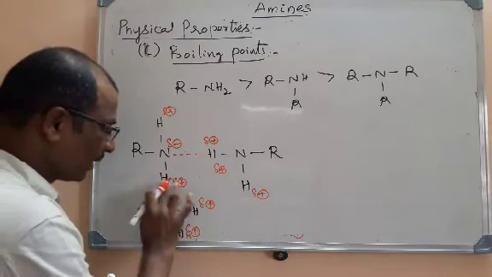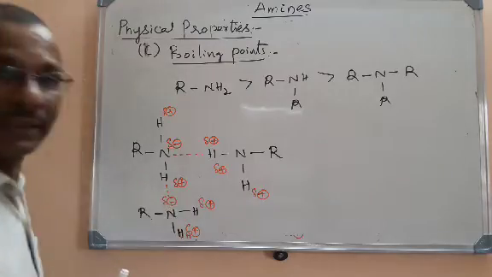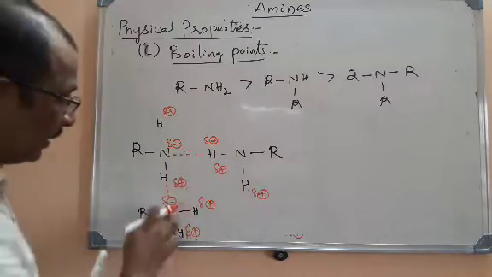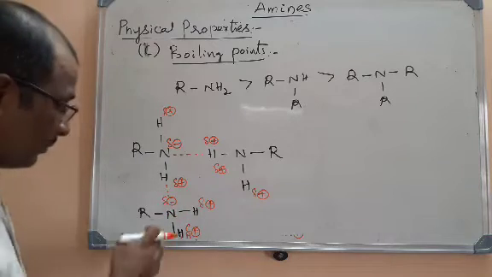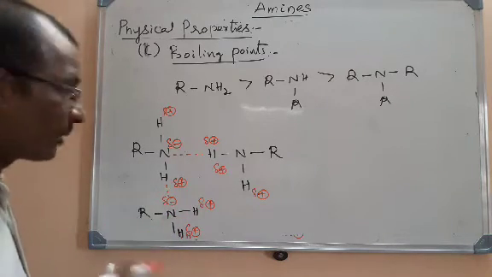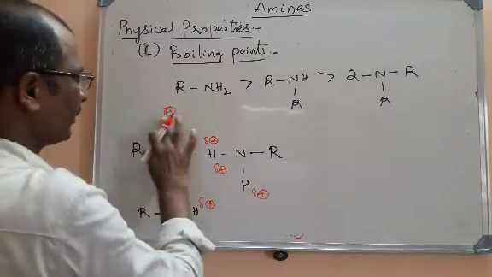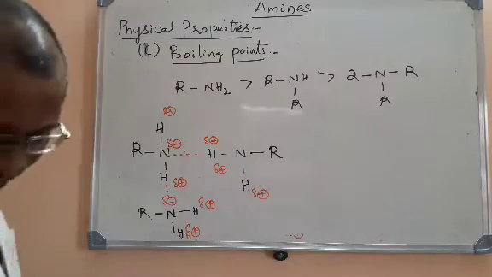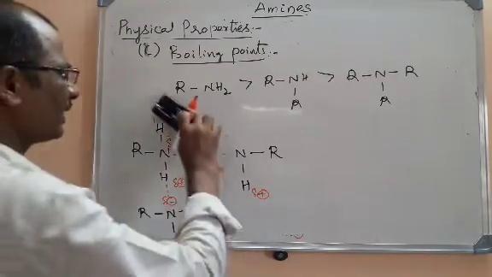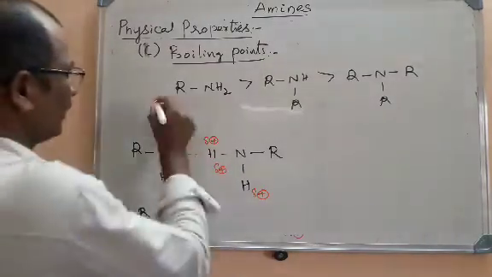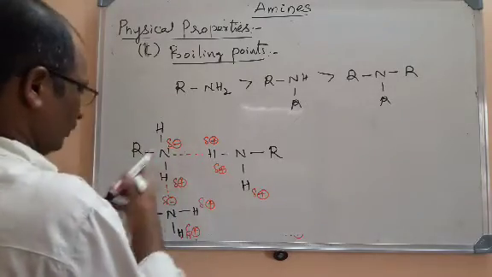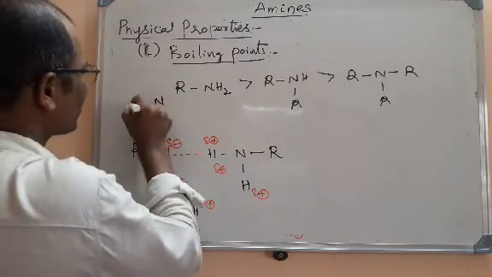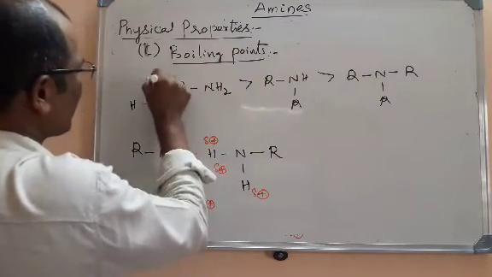So here we have again a hydrogen bonding. That means here this nitrogen is hydrogen bonded to other amine. Here this hydrogen is bonded through intermolecular hydrogen bonding with the other one. Here also you can write the same. For example, here I can write one more amine here. This is nitrogen here, and here hydrogen, and here hydrogen, and we have R here.